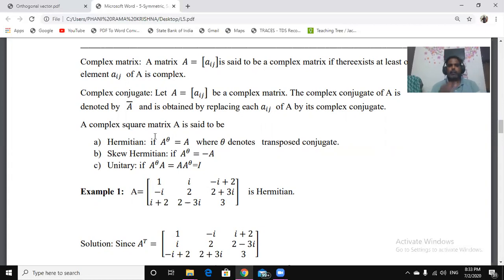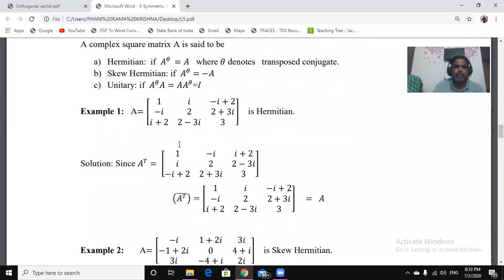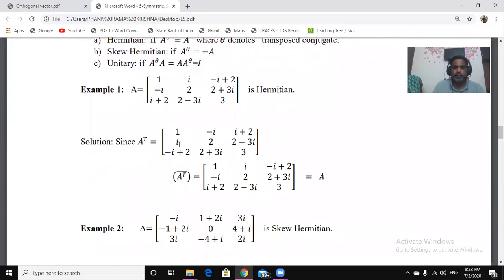So whenever a complex number is involved in the matrix, there exists a conjugate for the given matrix. Then we have three kinds of matrices: Hermitian, skew Hermitian, and unitary. What is a Hermitian matrix? If the conjugate transpose of A becomes A, then A is said to be a Hermitian matrix. This is an example of a Hermitian matrix.